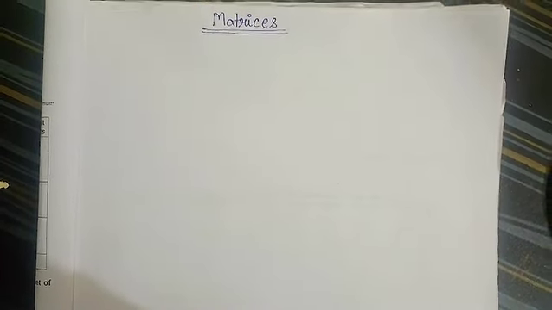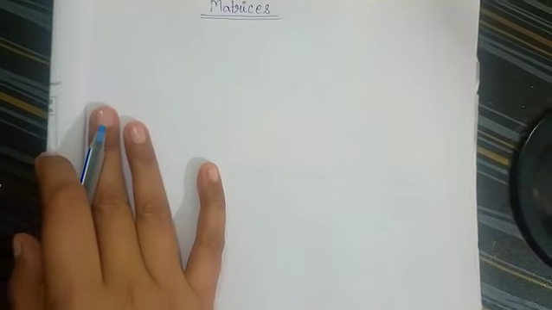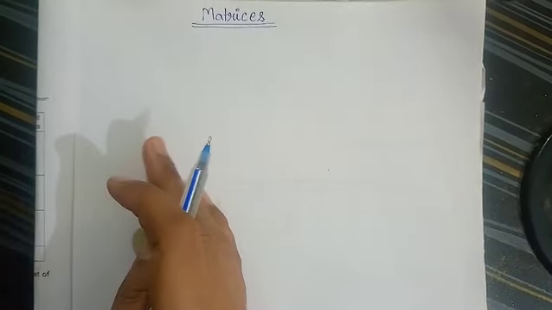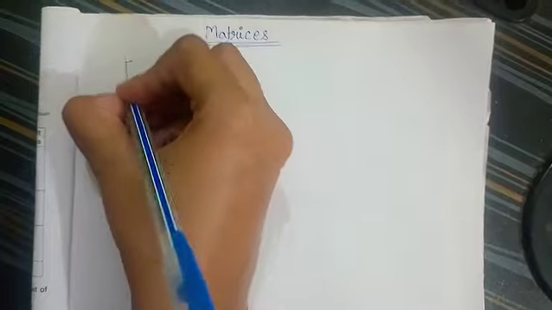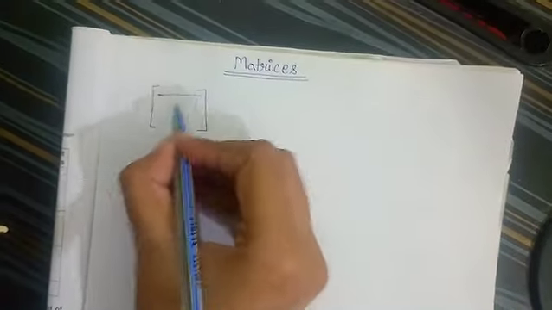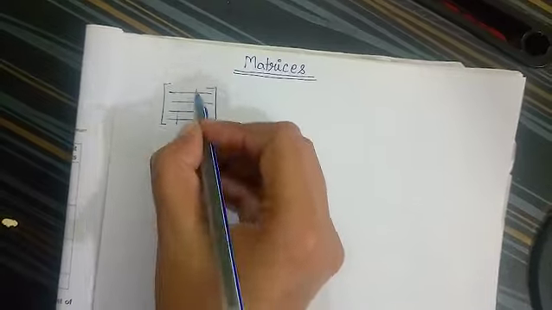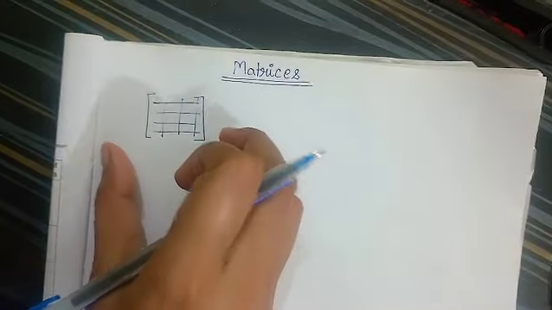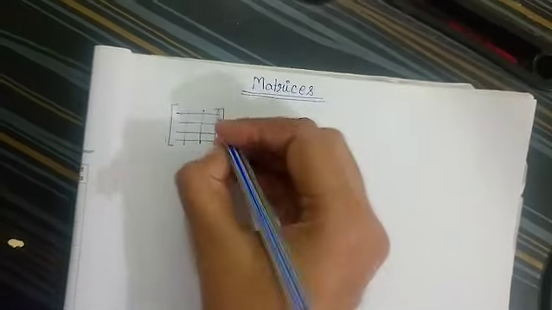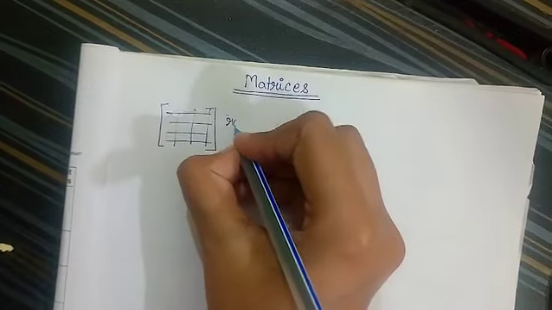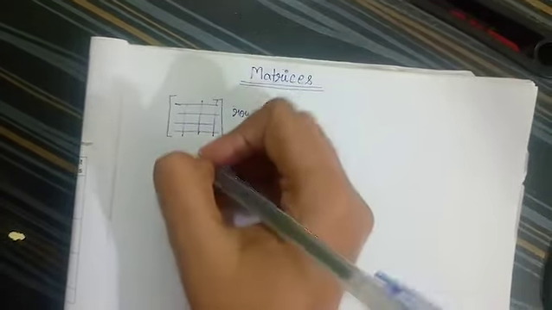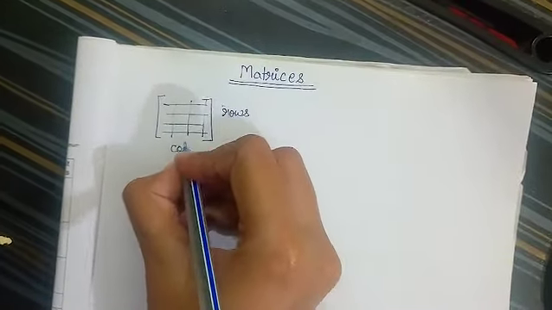Hello students, today we'll discuss matrices. So, do you know what a matrix is? A matrix is basically an arrangement of numbers or variables in a rectangular array. When we write the arrangement in a rectangular array consisting of horizontal and vertical lines, this arrangement is known as a matrix. These horizontal lines are known as the rows and these vertical lines are known as the columns.